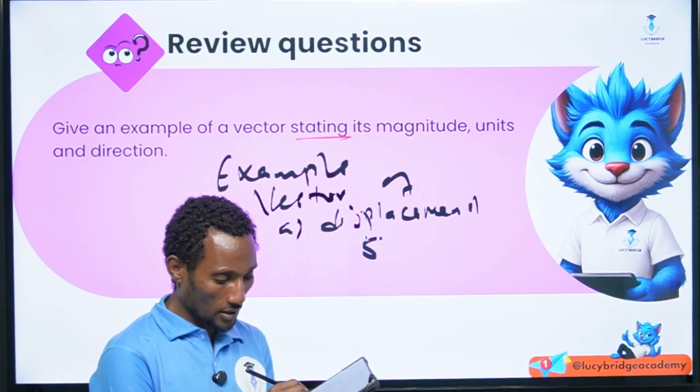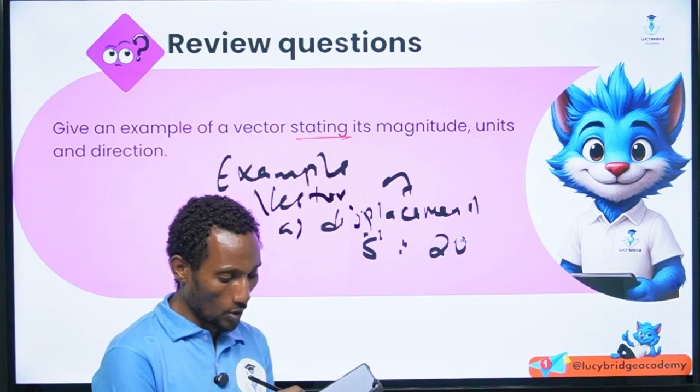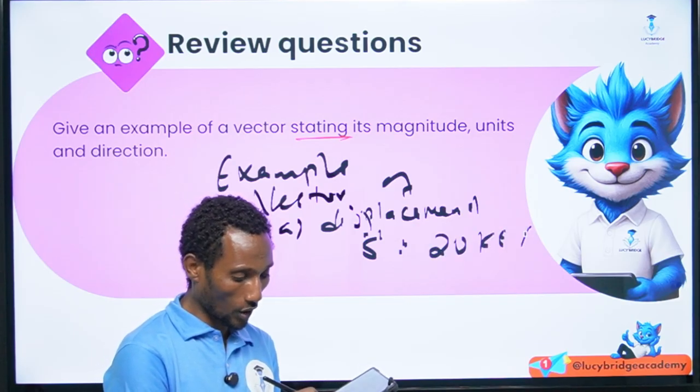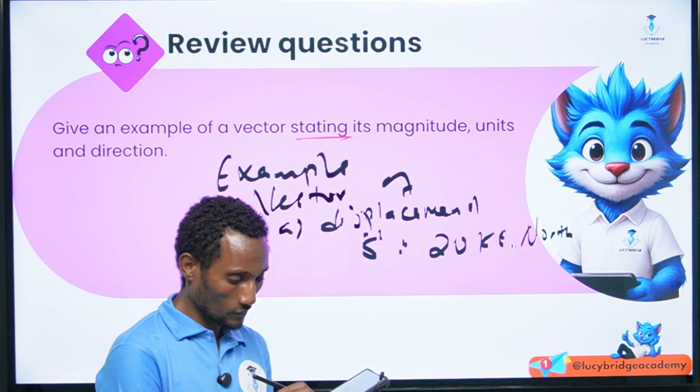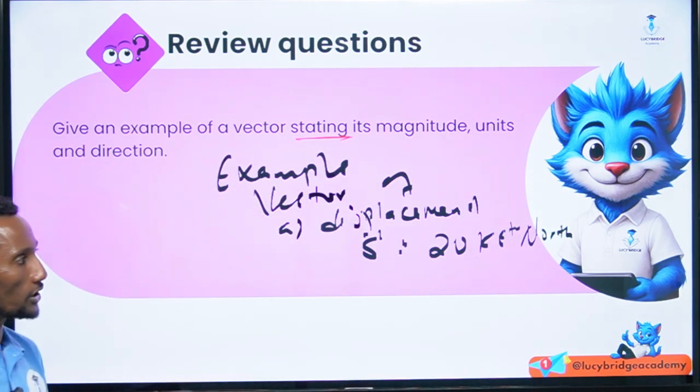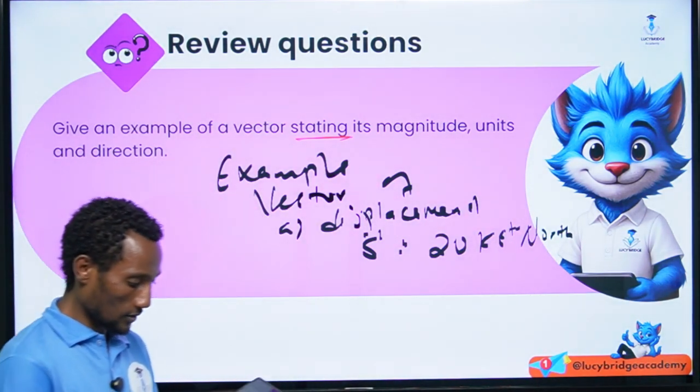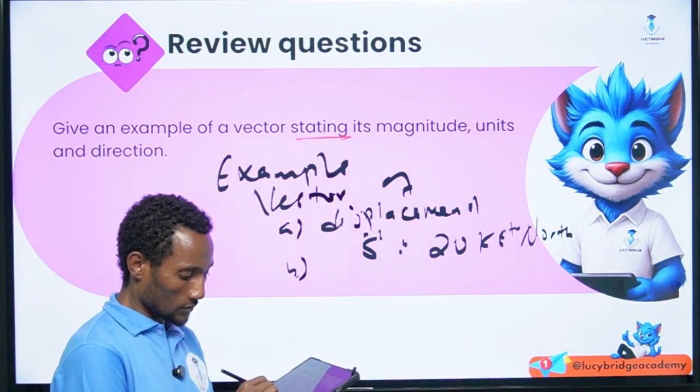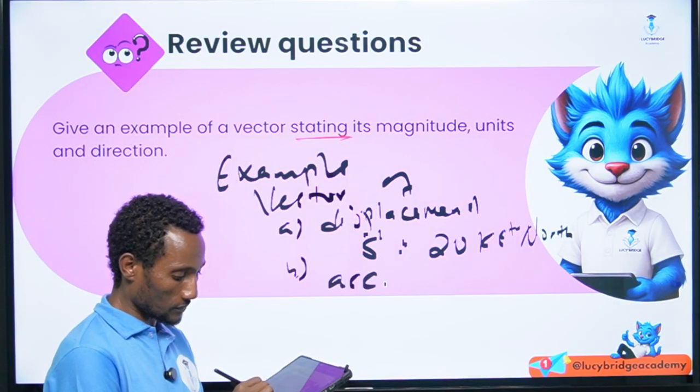The displacement that you take, what? 20 kilometer to north. Okay? B, acceleration.